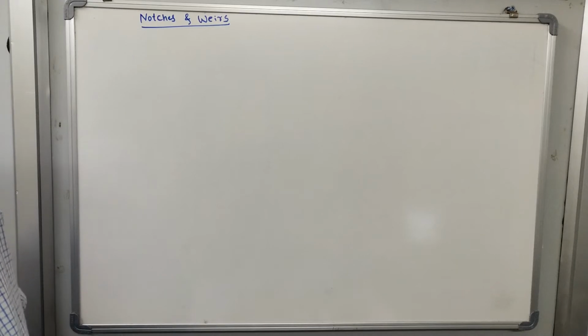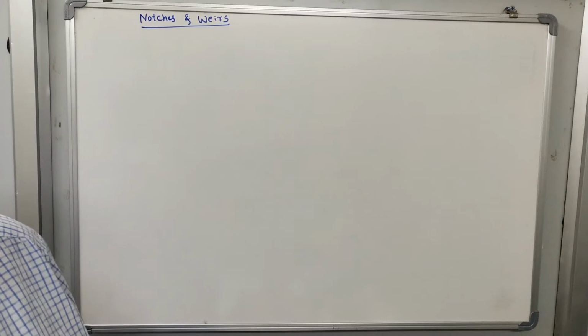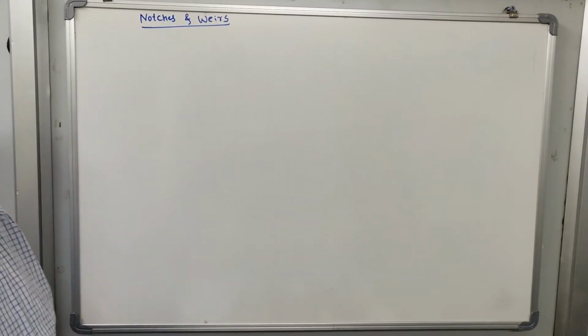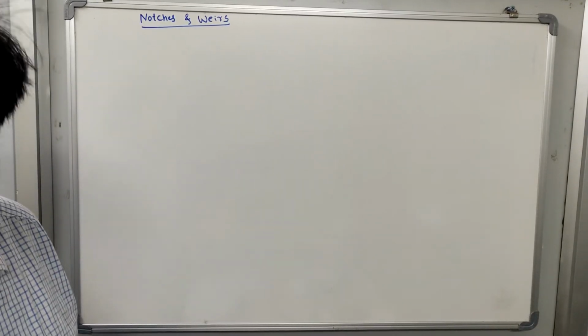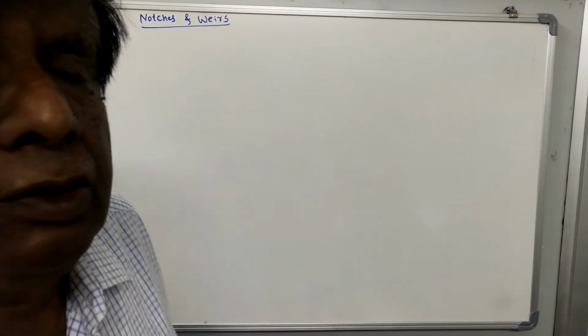Okay, students, in the earlier classes or videos, we have started the discussion on the orifice, mouthpiece, notches, and weirs.